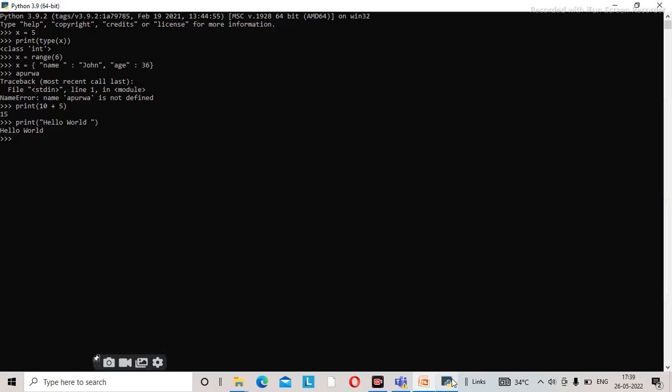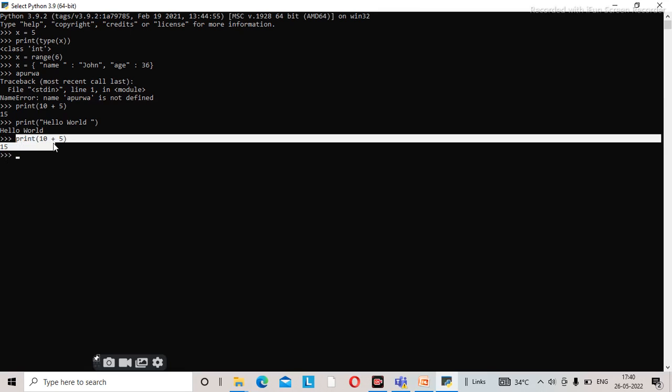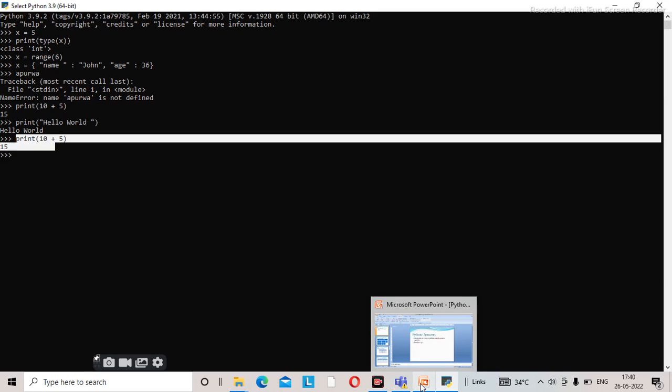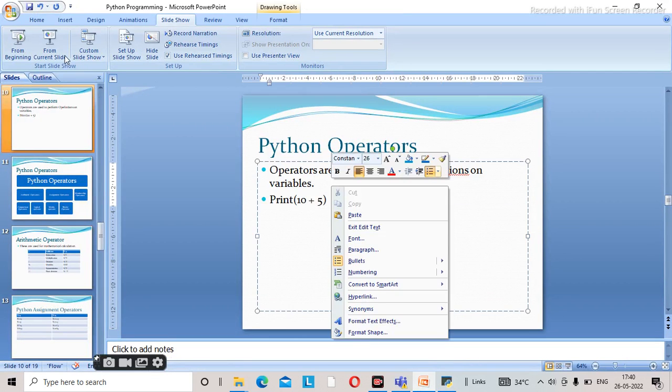If we write print, bracket, 10 plus 5, bracket close, enter, you will get 15. You can see we get 15. So we are writing print 10 plus 5 and we are getting 15. This is the Python editor, which is very simple to write. Now from this slide only we will go from the current slide.